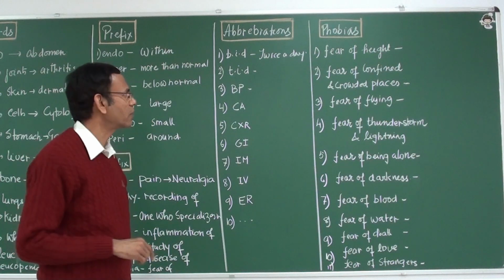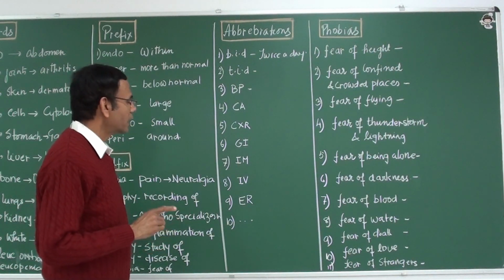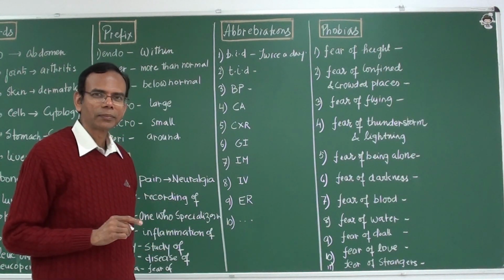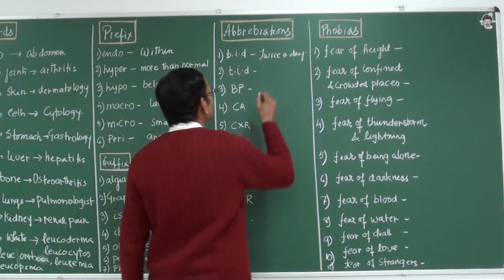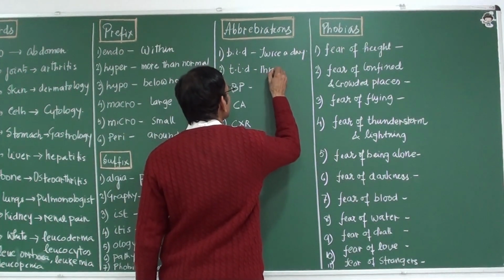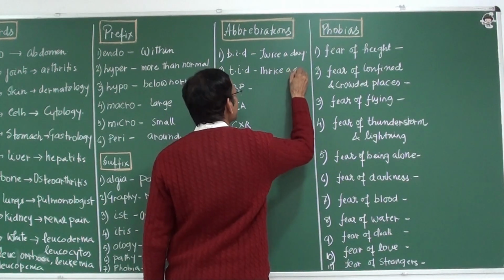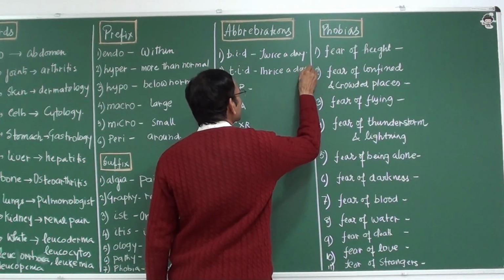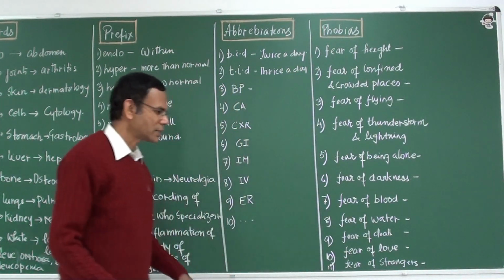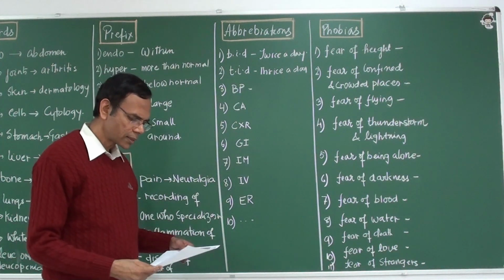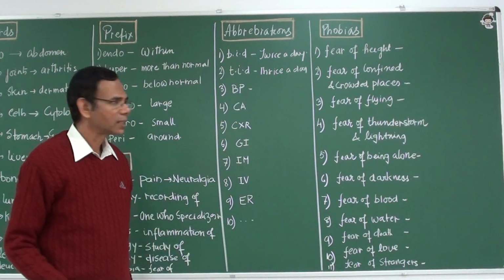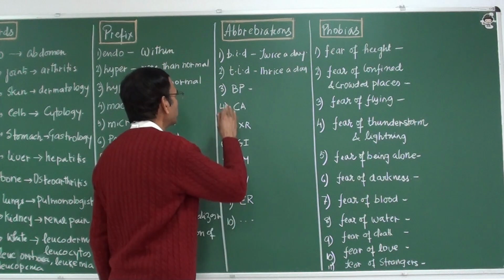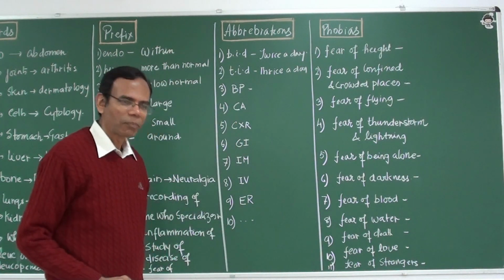Twice a day. TID, thrice a day. I think the full word is ter in die. BP, blood pressure.